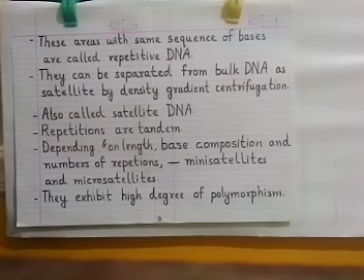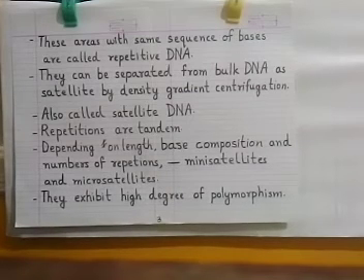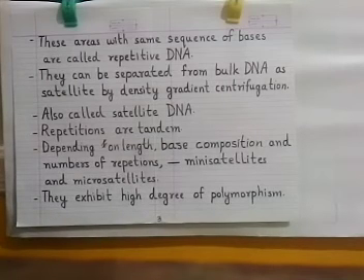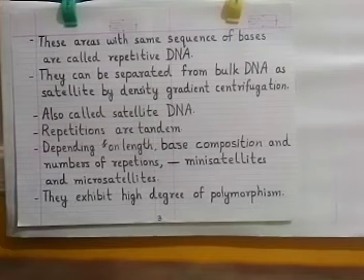To get an idea, in minisatellites we find segments of 7 or 8 or more nucleotides. But in microsatellites we find repetitions of 2, 3 or a maximum of 4 nucleotides.